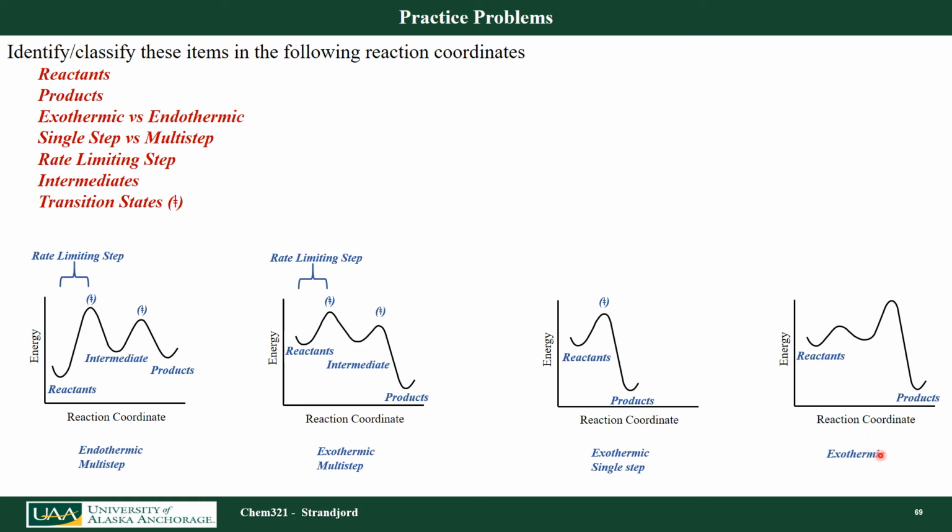If I look at this reaction coordinate, I have my reactants and products. This is also going to be exothermic because my products are lower in energy than my reactants. It's going to be multi-step because it has a reaction intermediate. The rate limiting step is going to be my second step this time. I can put this much energy in and get this far along my reaction coordinate, but I need more energy to get to my final products. So I have my reaction intermediate, and I have my two transition states.